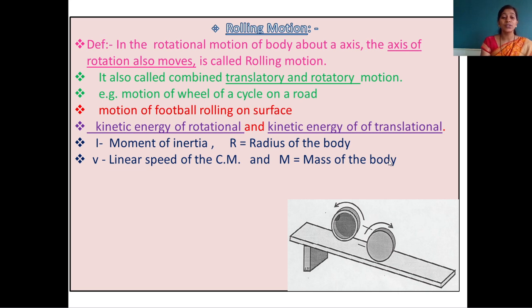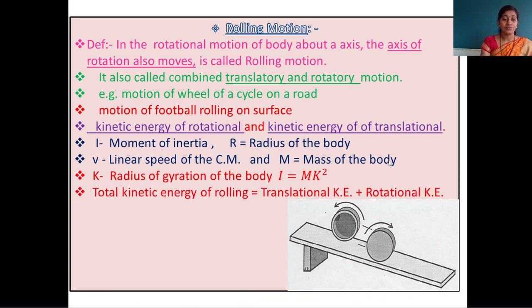In that rolling motion, the center of mass of the body is always going to perform only translational motion. m is the mass of the body, k is the radius of gyration of the body. So here I is nothing but mk square. Just now I said total kinetic energy of a rolling motion is equal to the sum of translational kinetic energy plus rotational kinetic energy.